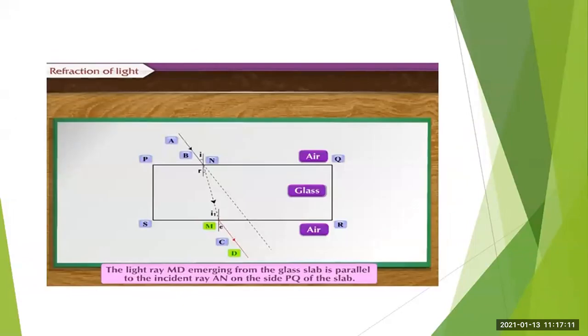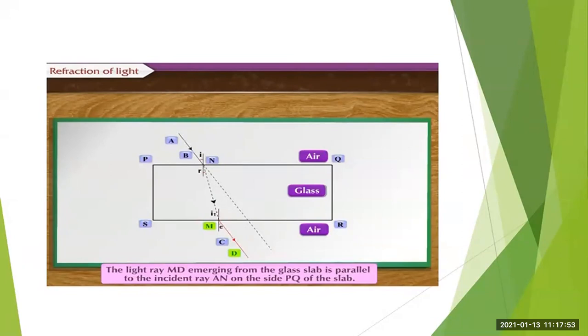Okay. Now, in the second refraction, you have seen that ray of light, suppose NM here. Now this ray becomes the incident ray as it passes from the glass medium to the air medium. Now here in the second case, you will see the angle of incidence for the second refraction. The angle made by the incident ray from the glass slab to the normal is called the angle I1. Okay. I1.